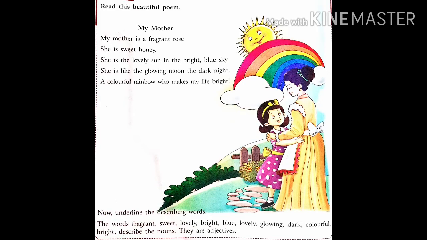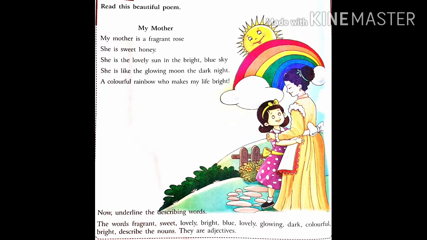Read this beautiful poem. My mother. My mother is a fragrant rose. She is sweet honey. She is the lovely sun in the bright blue sky. She is like the glowing moon, the dark night, a colorful rainbow who makes my life bright.